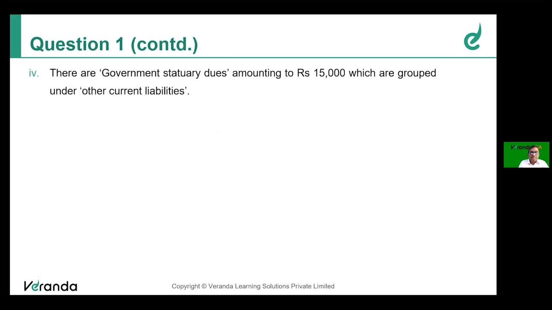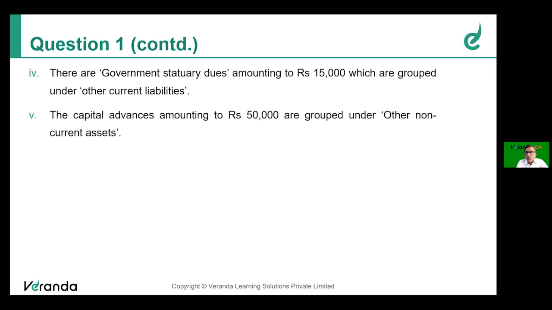There are government statutory dues amounting to 15,000 which are grouped under other current liabilities. Any amount payable to government should be disclosed separately. You cannot group it with other current liabilities. So there are grouping, clubbing difficulties or problems that we have to rectify.